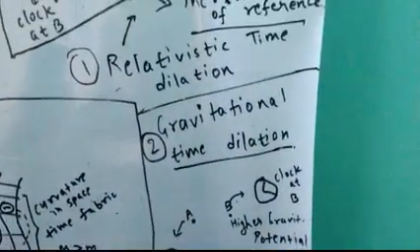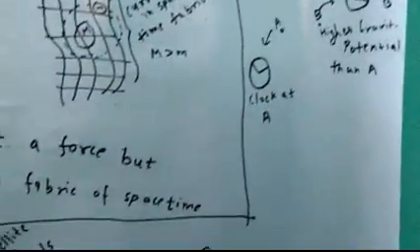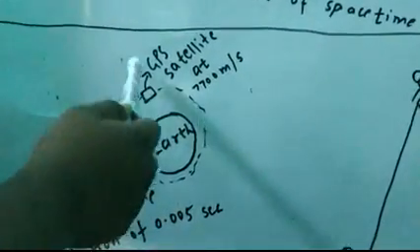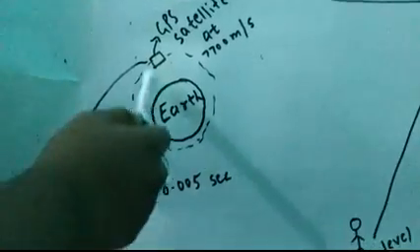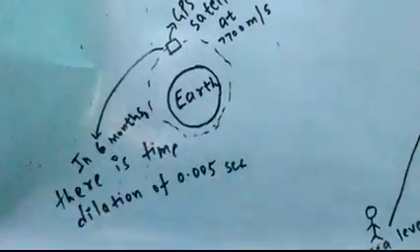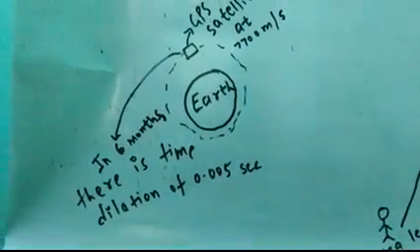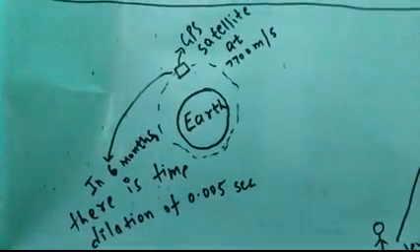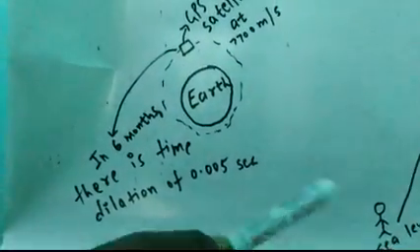So due to this, what happens? The rate of flow of time in the GPS and that on the Earth is different. Let us say there are two persons whose age is 44 years.